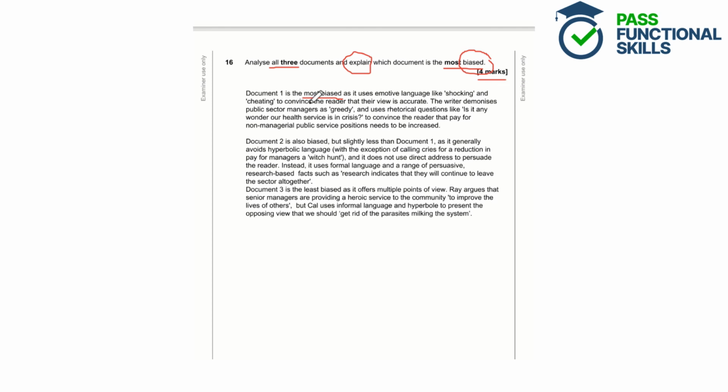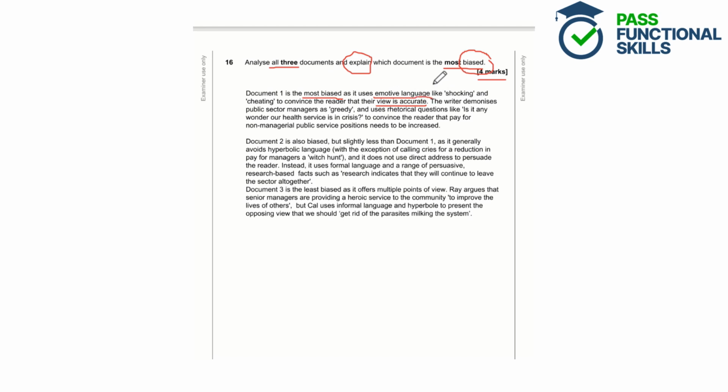So the student has identified document 1 as being the most biased, as it uses emotive language such as shocking and cheating to convince the reader that their view is accurate. So we've said why document 1 is the most biased and how we know that. So it uses emotive language.